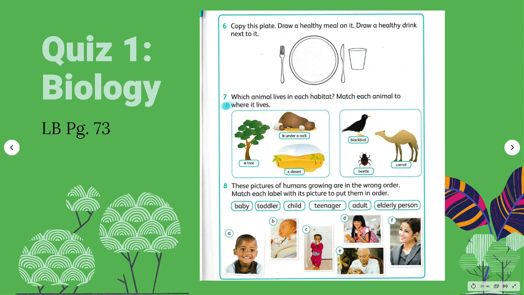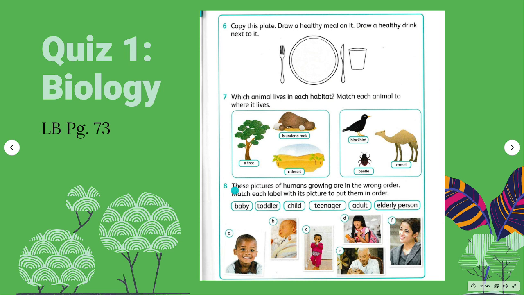Number 7, here let's talk about habitat. Which animals live in each habitat? Match each animal to where it lives. There is a tree, under a rock, and desert. These animals like blackbird, beetle, camel, where do you think they live? A blackbird lives in a tree, and this beetle lives under a rock, and the camel lives in a desert.